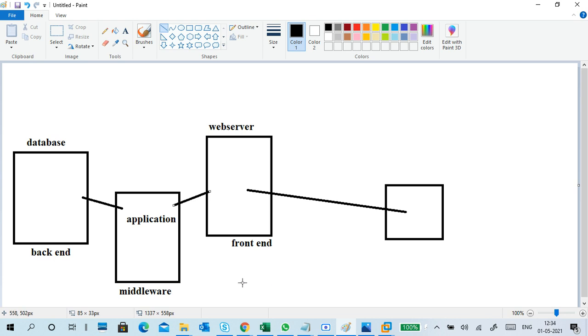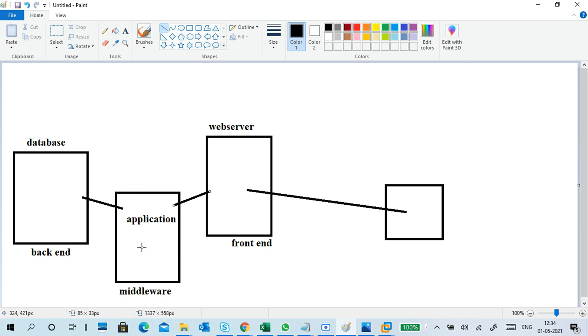Okay, next, different types of middlewares are also available. Some are not exactly middlewares, but are also an application server, middleware server, or web server. Small differences are there. Tomcat is a web server as well as an application server.